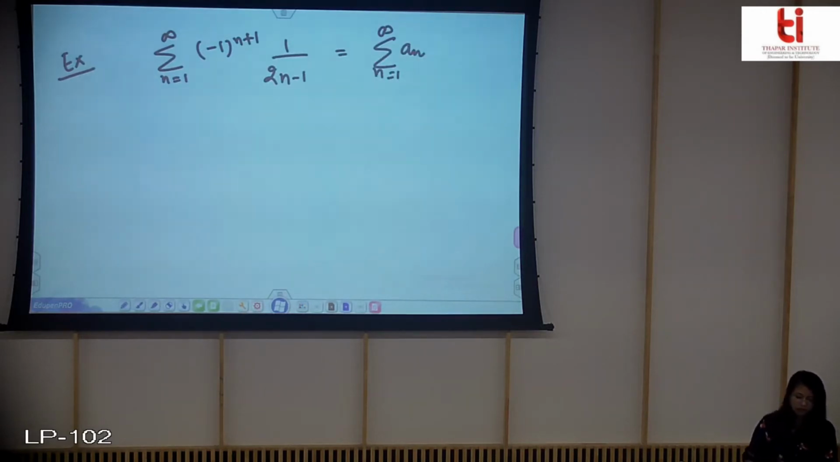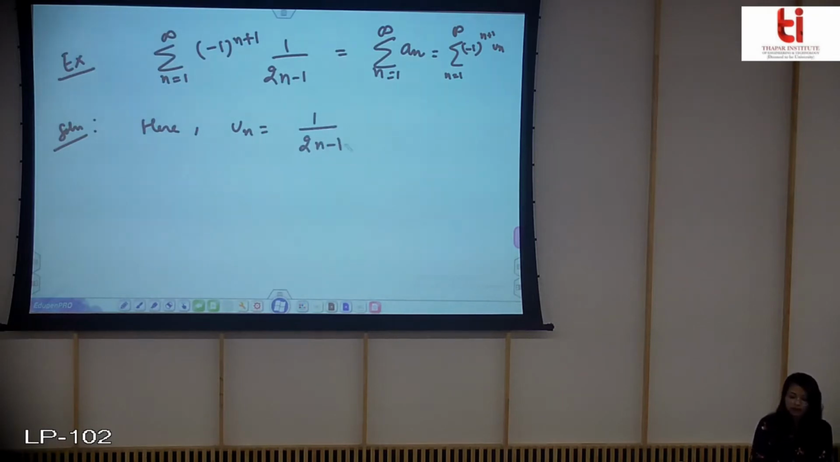Suppose that you have a series as this, and for notation purpose I am writing this as summation of an, and that is equal to, if I take out the sign, this. Now here we have un as 1 by 2n minus 1. And we have to check whether this series is absolutely convergent or divergent.